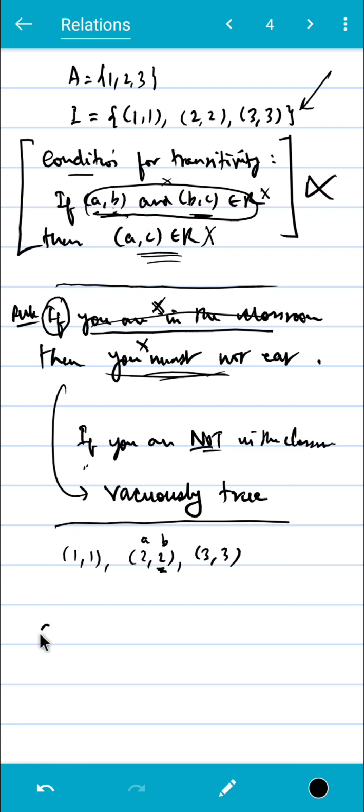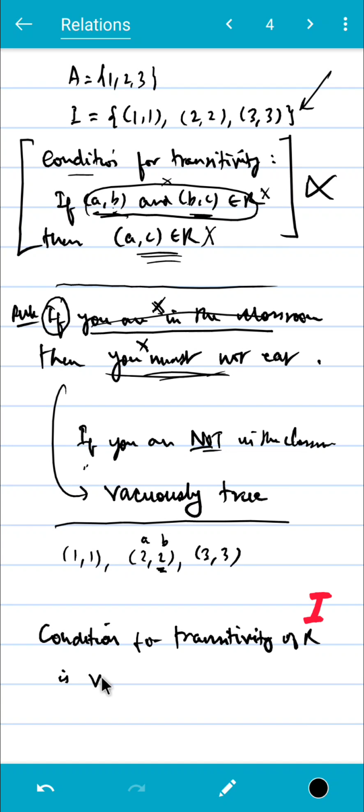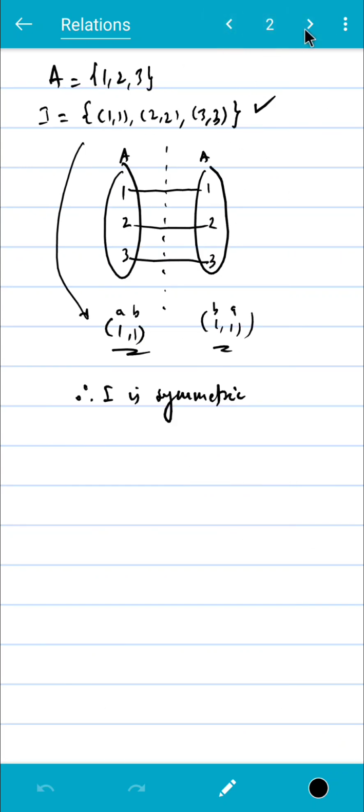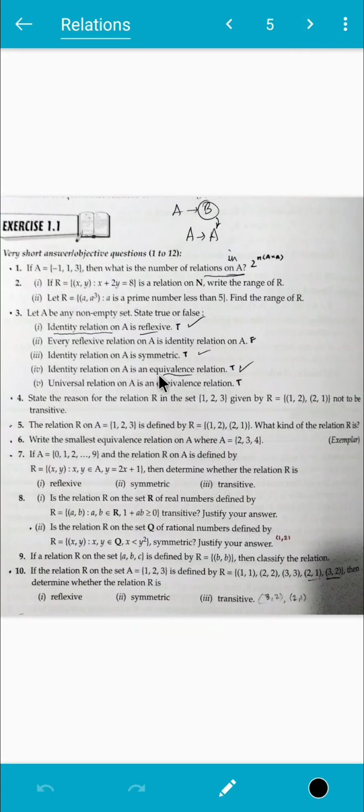Okay, so let me just write this. The condition for transitivity of R is vacuously true. So R is transitive. So R is transitive now. It is also reflexive. It is also symmetric. So hence R is an equivalence relation. And we have our answer for that number 4. Question 4. So that's true.